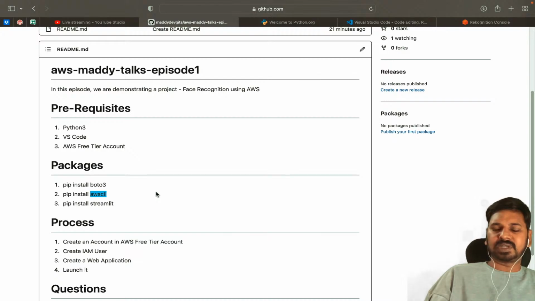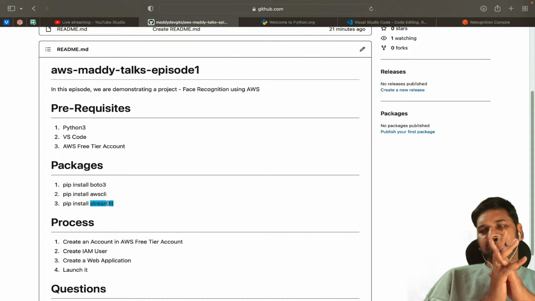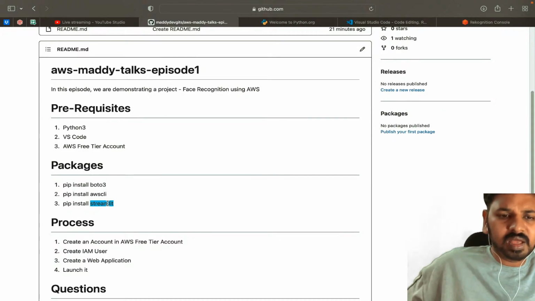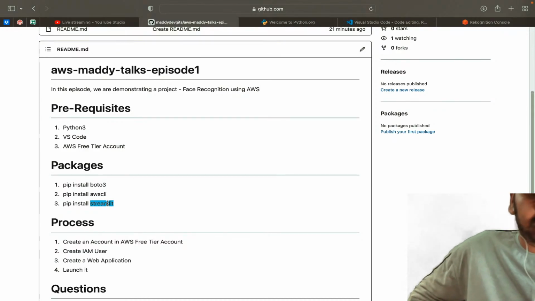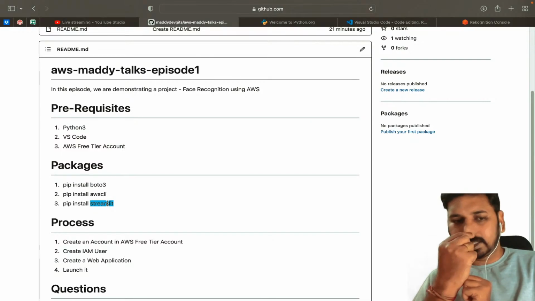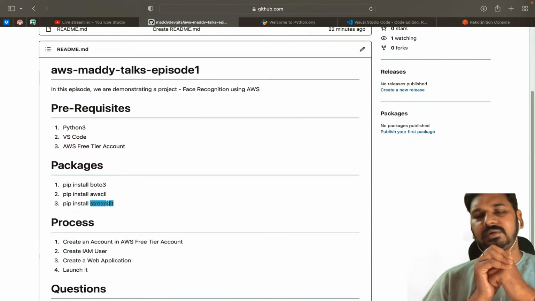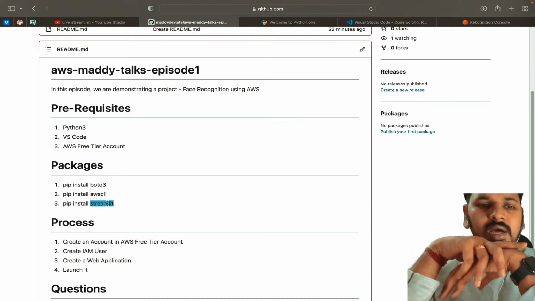I'll be showing you step by step so that you can easily understand. And the third one is Streamlit. Streamlit is also a web development library that you can use for developing web applications. So if you want to create any web application, then obviously Streamlit is helping you out. By using Streamlit we are able to create some kind of web application.